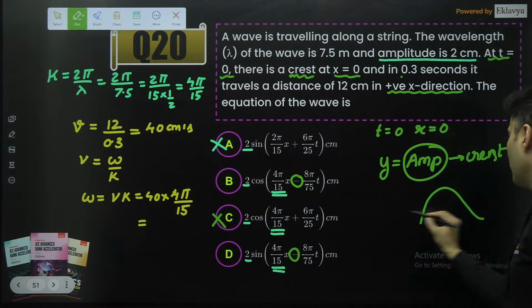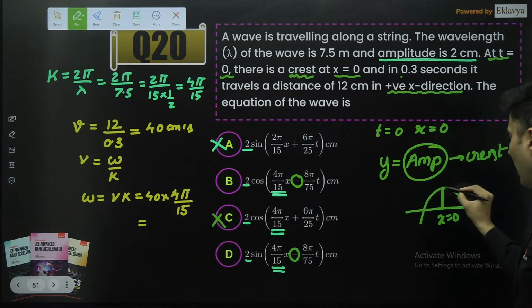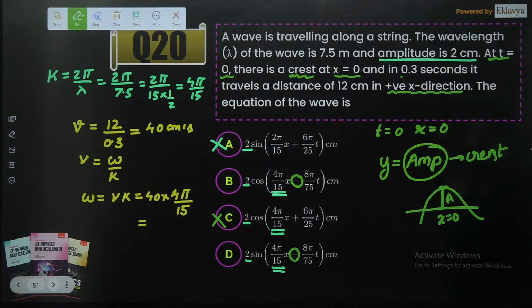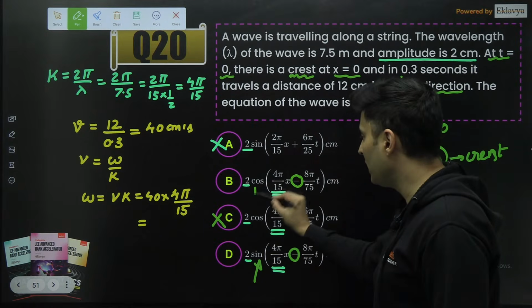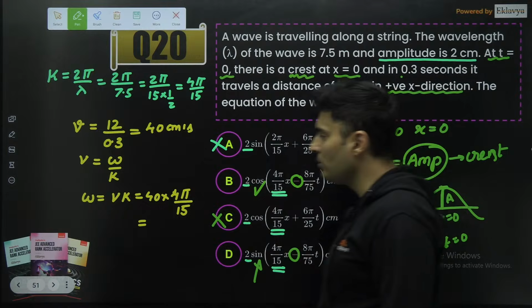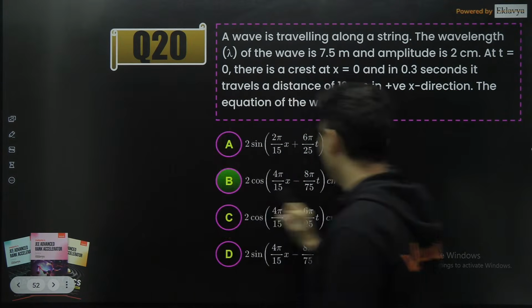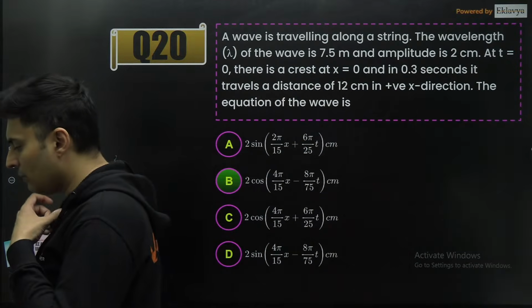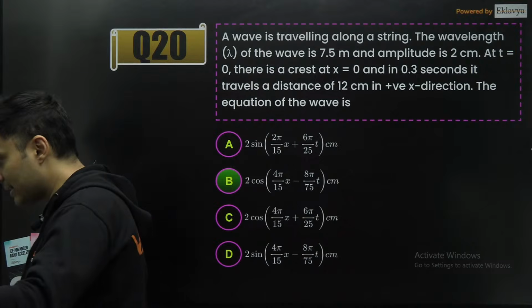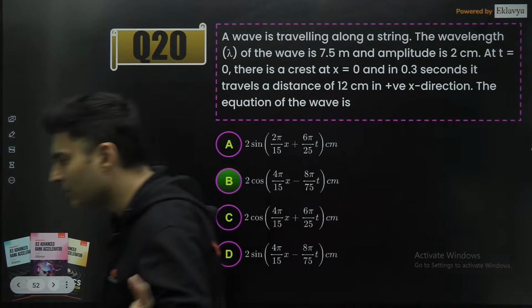So the wave will have that crest at x equals 0. The y coordinate will be the amplitude at t equals 0. So which is the only possible option? Sine can't come, so it has to be cos. So option B seems to be correct. Yes, option B seems to be correct. Perfect, guys. Everybody with me? Awesome. Excellent. So now we just have to find all these variables.